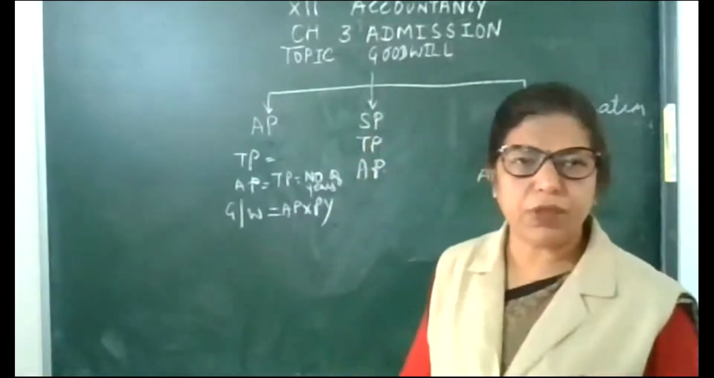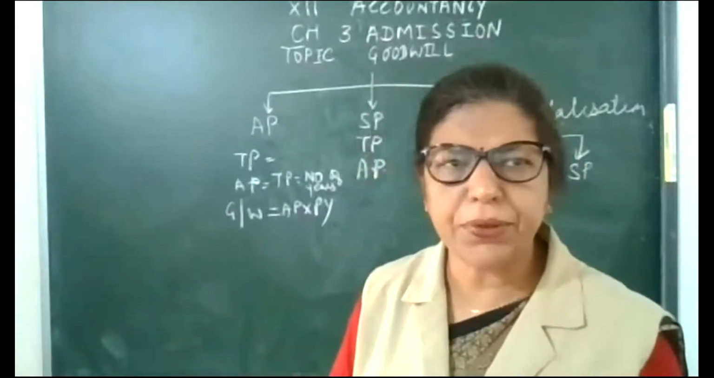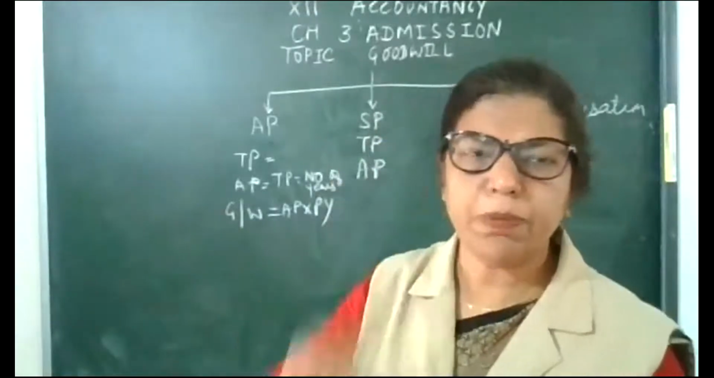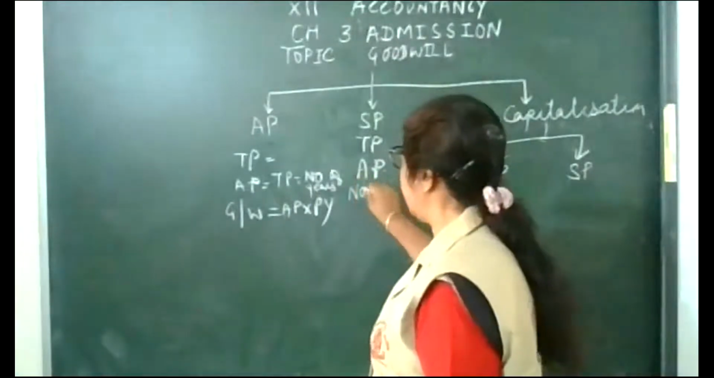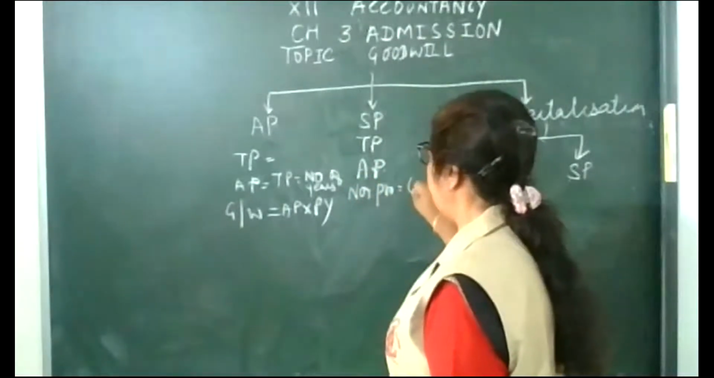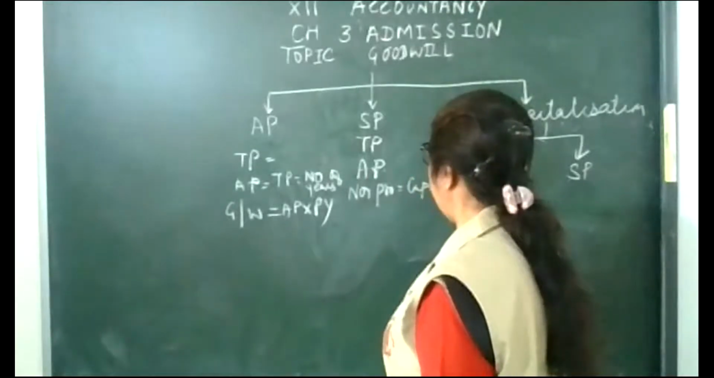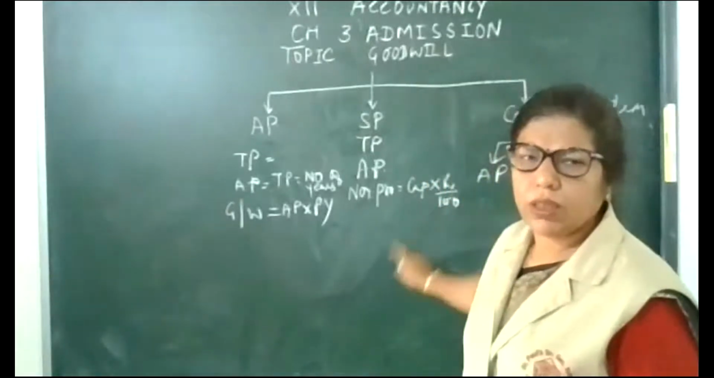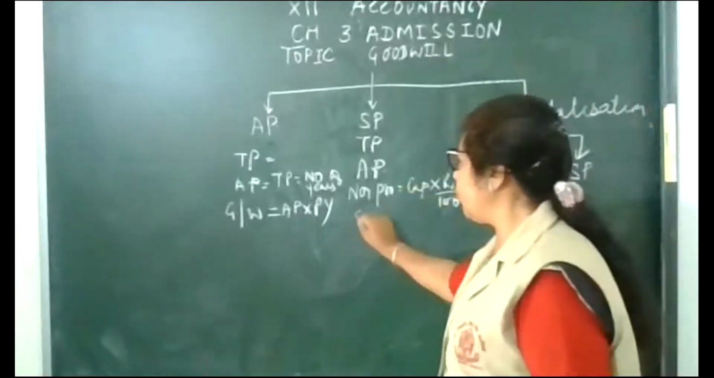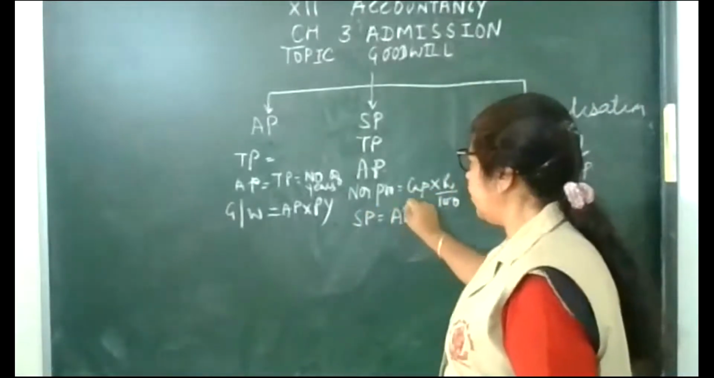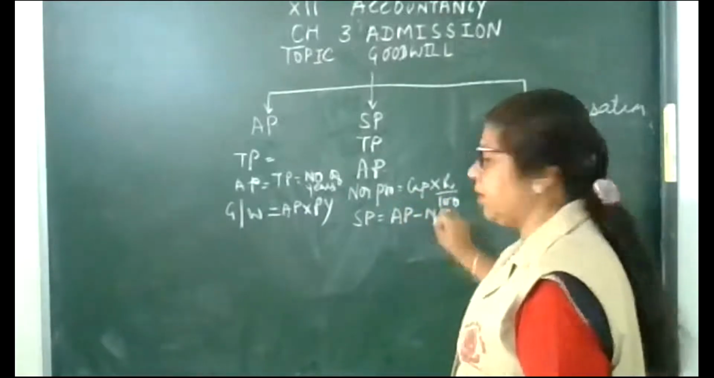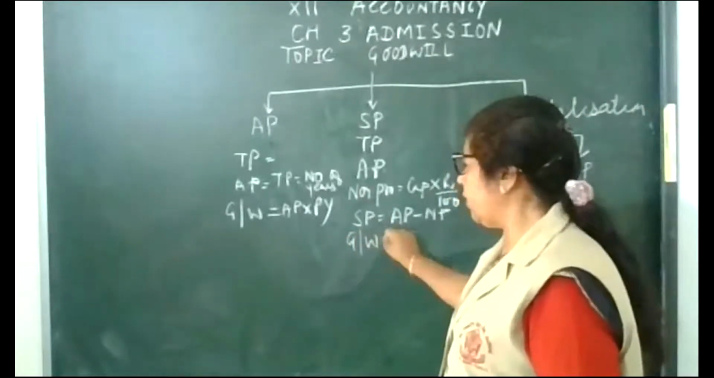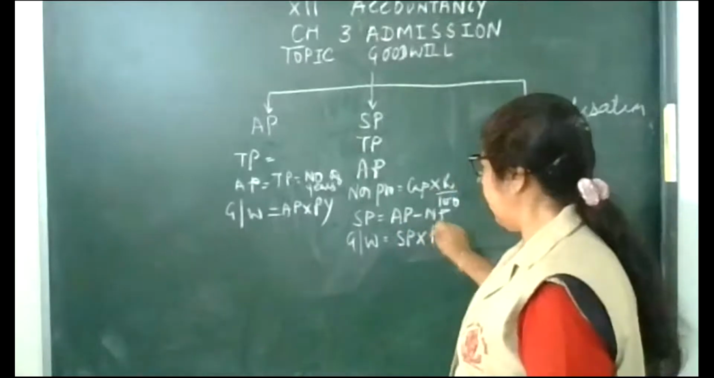AB means average profit. As I just explained, for the super profit method you have to calculate normal profit also. Normal profit is equal to capital employed or investment into rate upon 100. One step more. Now super means extra. So super profit is equal to average profit minus normal profit. But goodwill is equal to super profit into years of purchase.